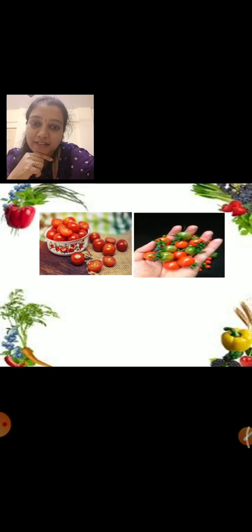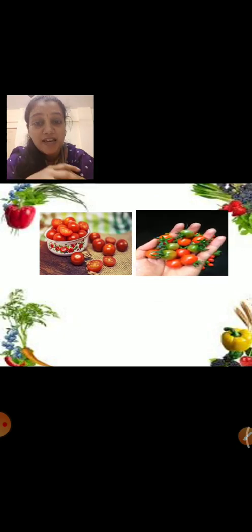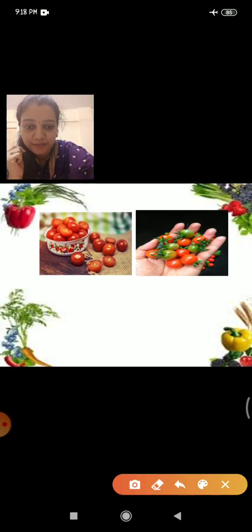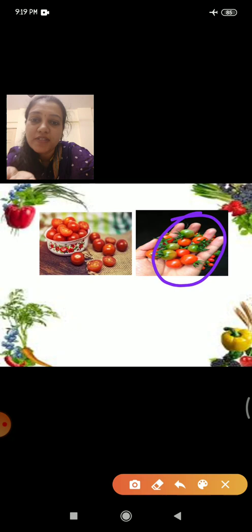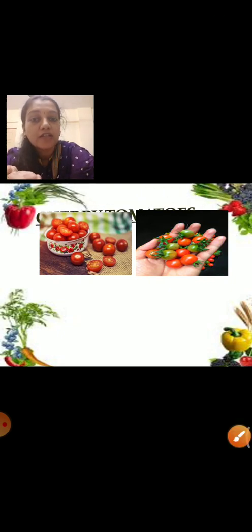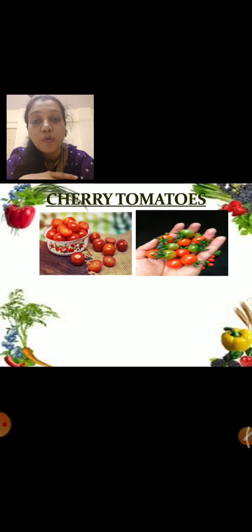Can you say what this is? Anyone? Yes, you are right. They are tomatoes. But you know, they are very small in size. We use a tomato of this size or this size, right? But this is such a small size. You can see here. If you hold it in hand, it is small like a cherry. You know the fruit cherry? Yes, these tomatoes are very small in size and so they are called cherry tomatoes.